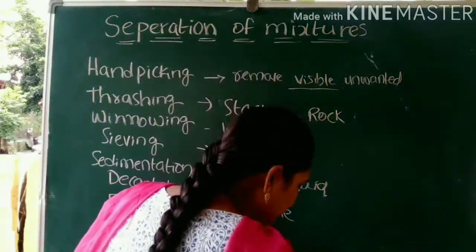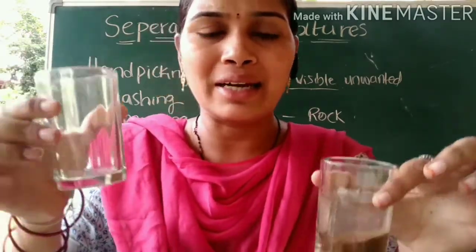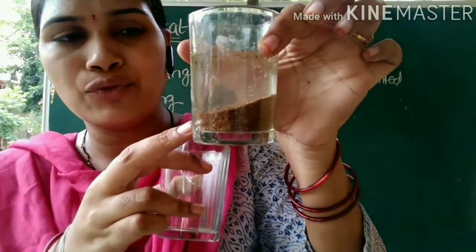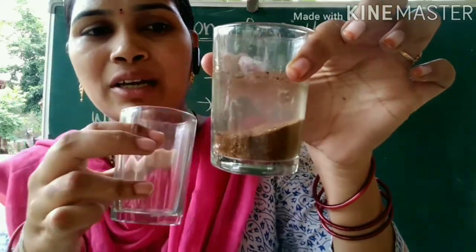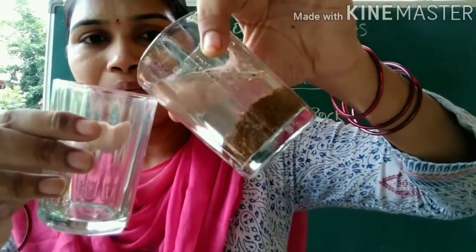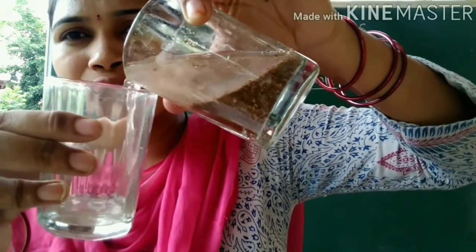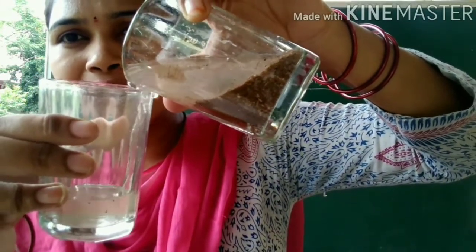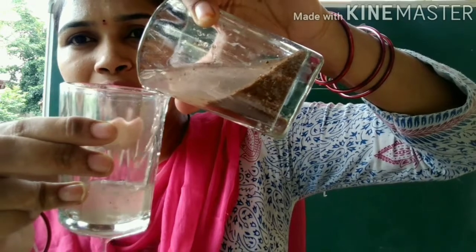So for example, this is another container and here the sediment is formed and clear liquid is there. Now slowly I am transferring this liquid into another container. And I am not at all disturbing the sediment. That means the sand is not at all coming. You can see this.